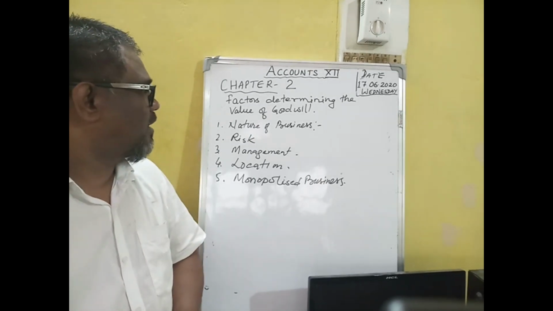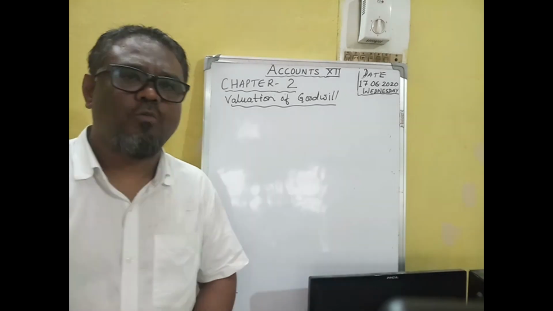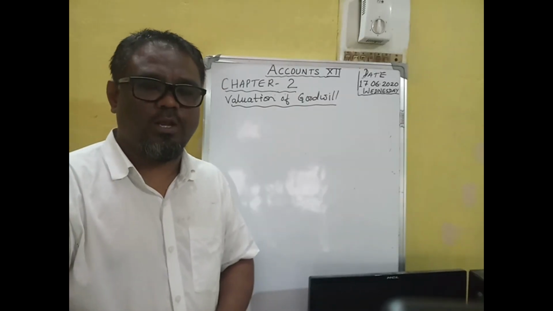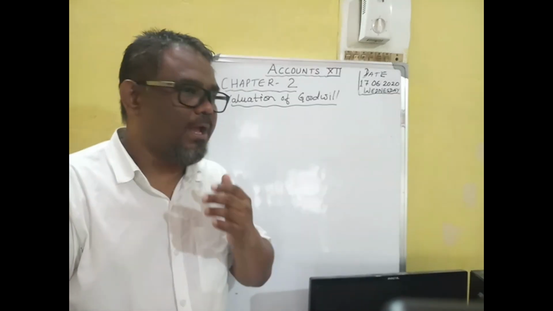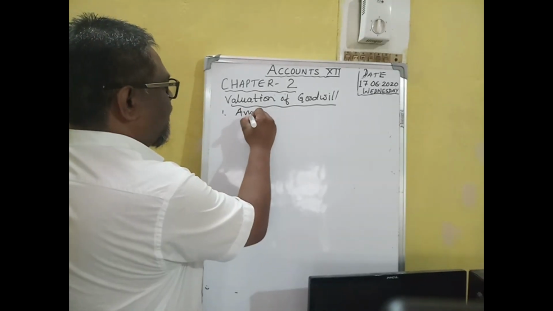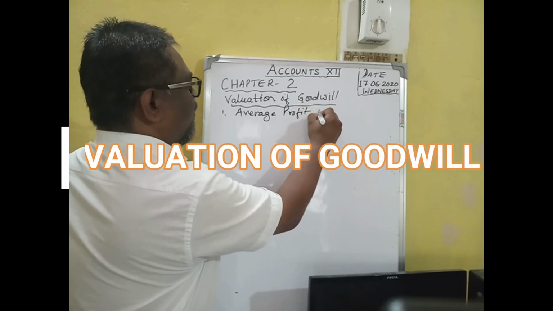Next we will do the different methods of valuation of goodwill. There are different ways of valuation of goodwill. Number one is the average profit method.